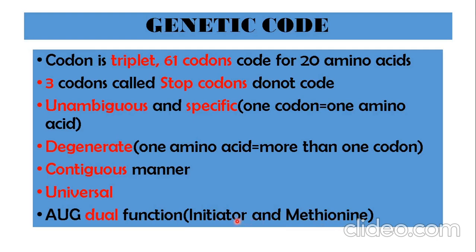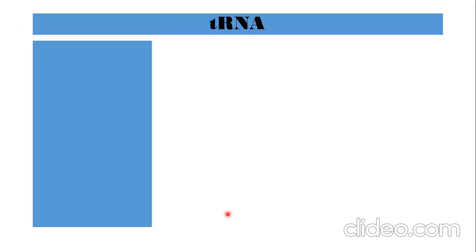The second function is that whenever translation takes place, this AUG codon will be the first codon to start translation. No other codon can start the process of translation. That is why it is also called the initiator codon. So AUG has a dual function.